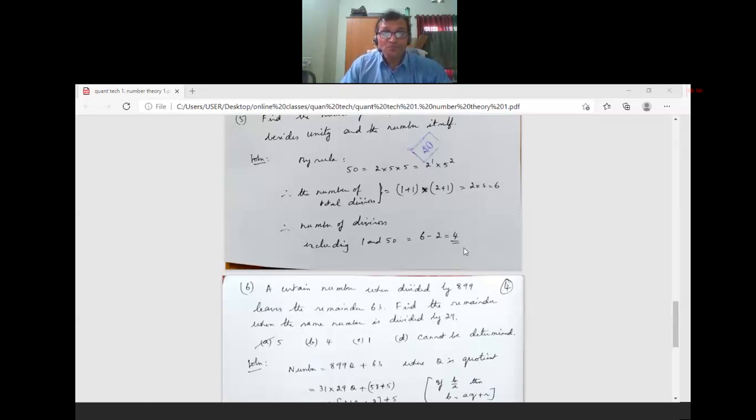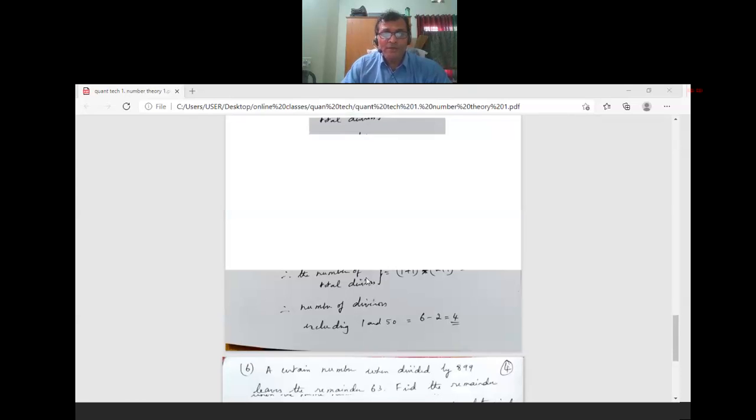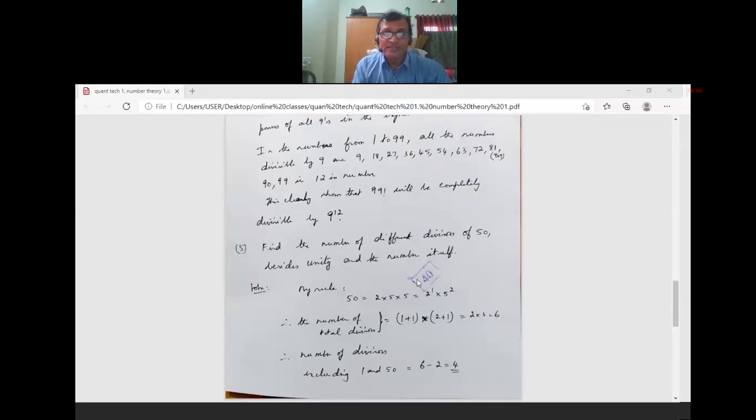Also you can do it by common sense. The divisors of 50 are 1, 2, 5, 10, 25, 50. So 6 in total. In this, remove 1 and 50. So how many are left? 4 are left.